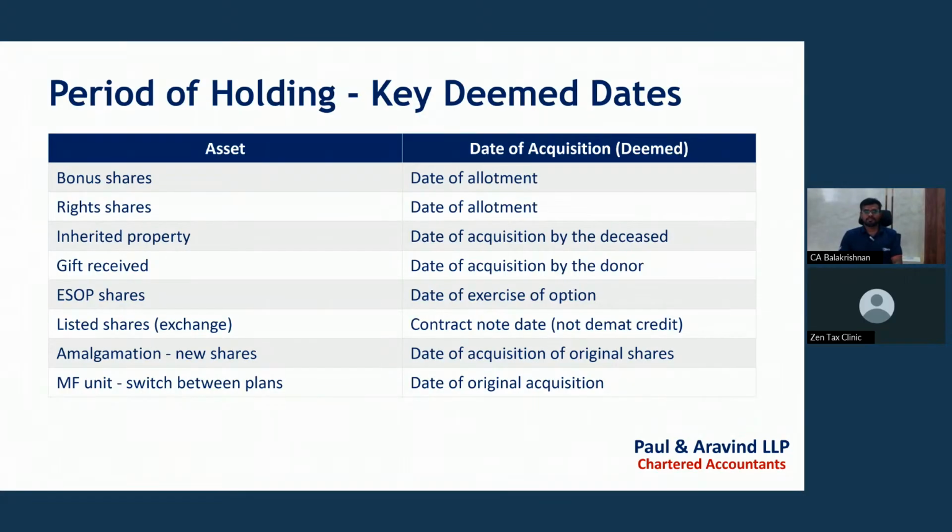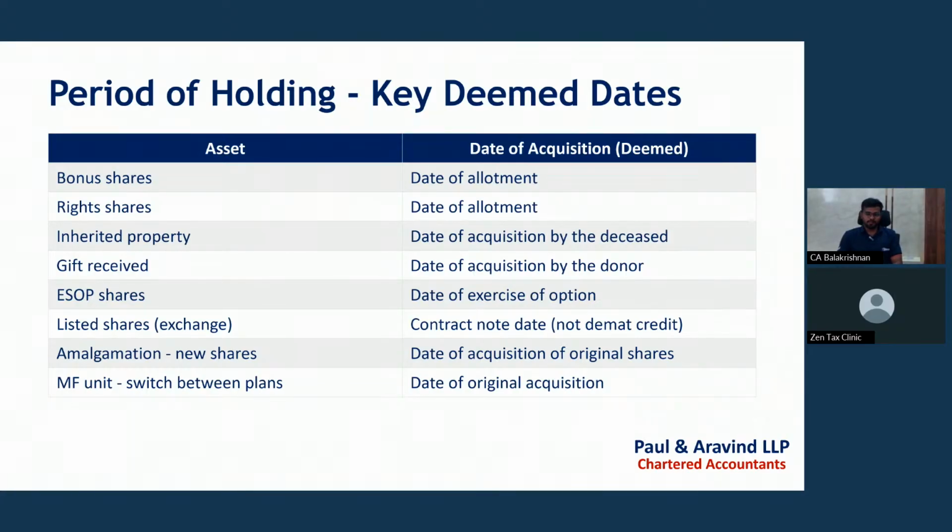Property alone has the indexation benefit. For other assets, there is no indexation benefit as per the Income Tax Act 2025 and the Income Tax Act 1961 for financial year 25-26. For a gift received, the date of acquisition shall be the date of acquisition by the original donor.